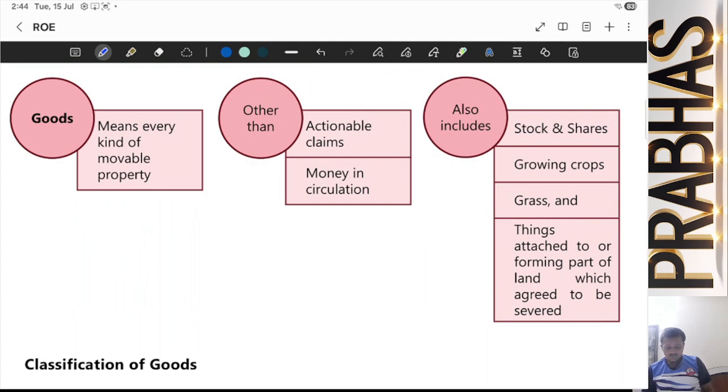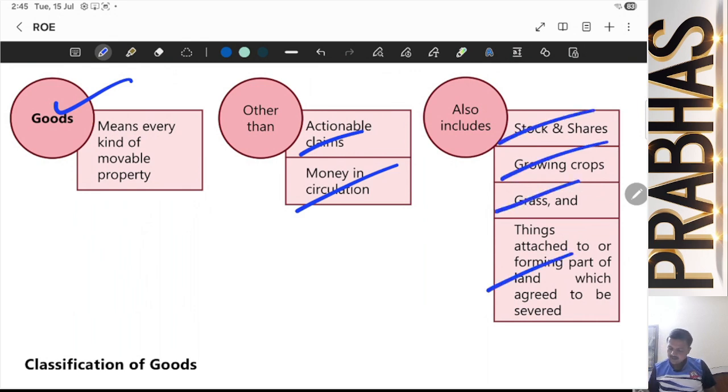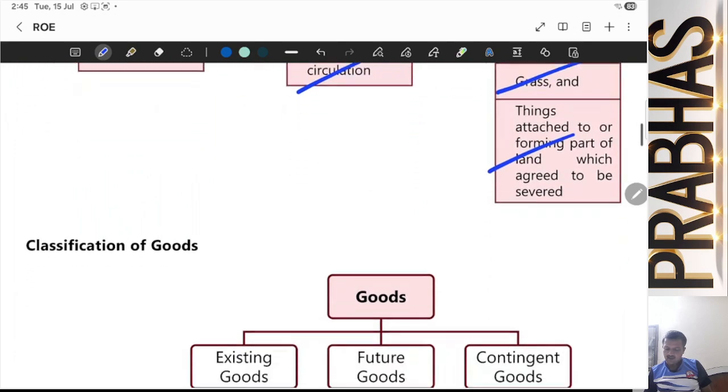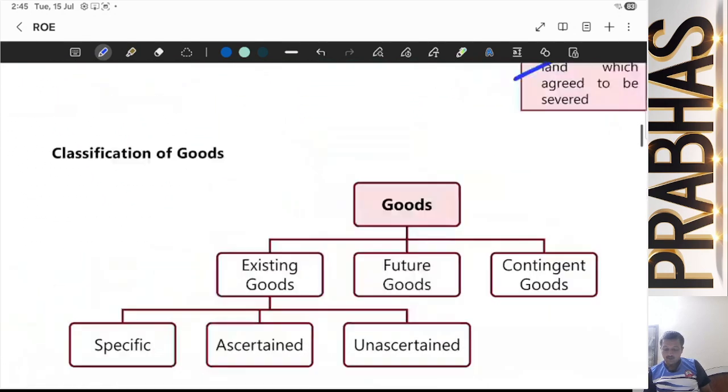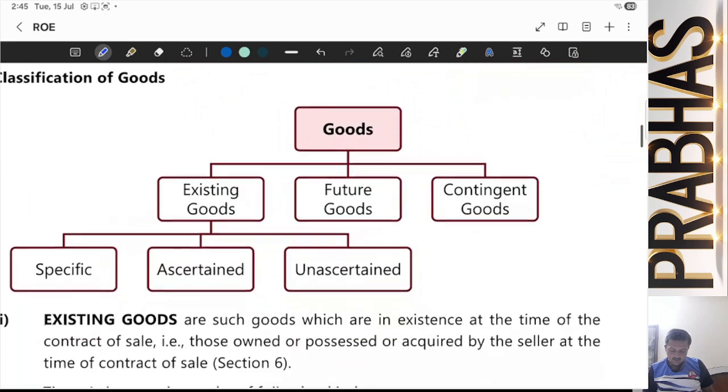Now, next, let us see what is covered in a tabular way, or in a diagram. In a diagram we can understand all these things. First, goods means every kind of movable property. Yes, we know that very well. Actionable claims and money in circulation are not goods. It includes stocks and shares, growing crops, grass, things attached to or forming part of land, and agreed to be severed before sale.